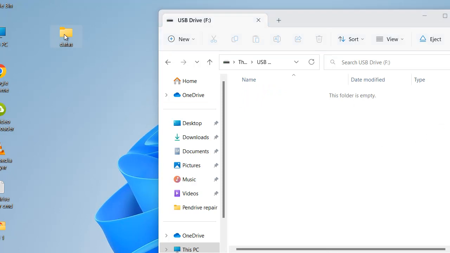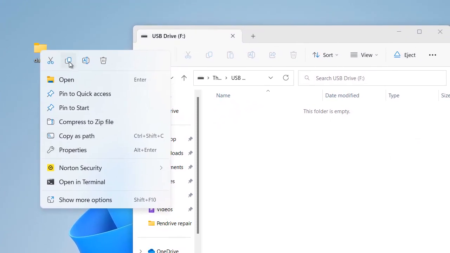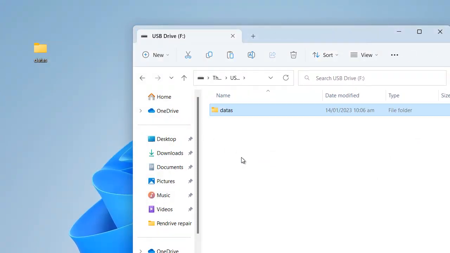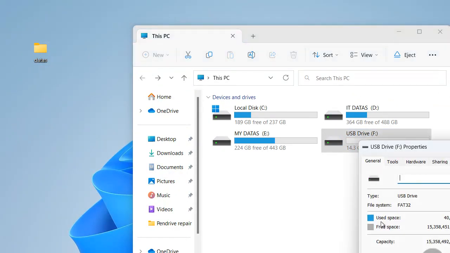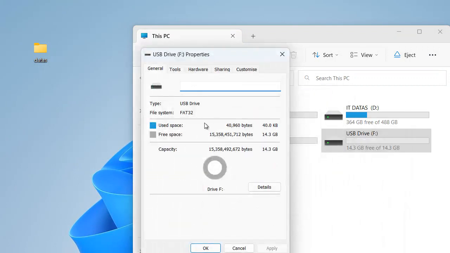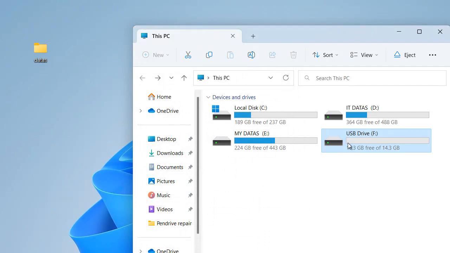Now your flash drive is ready to use. Now we can copy some data to that one. Yep, it's working. Just go to the properties and you can see used space and free space also showing. Now the flash drive is ready to use.